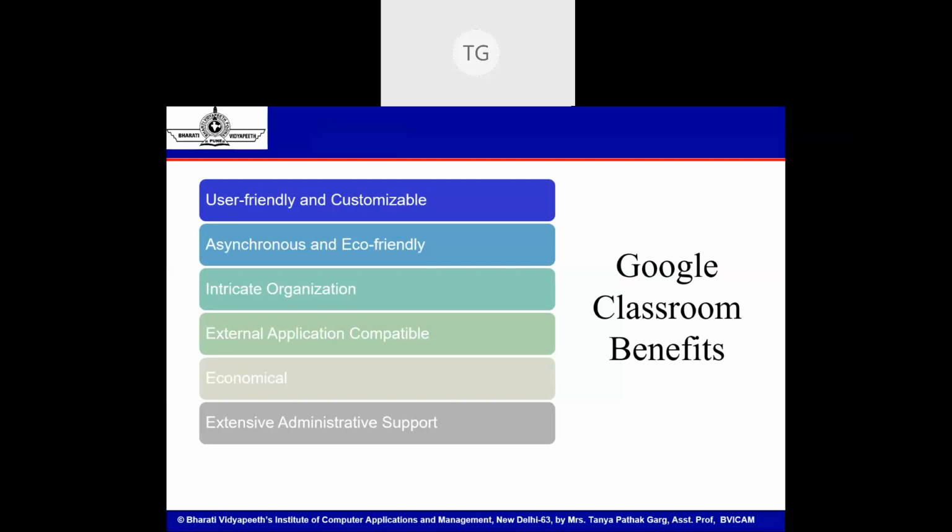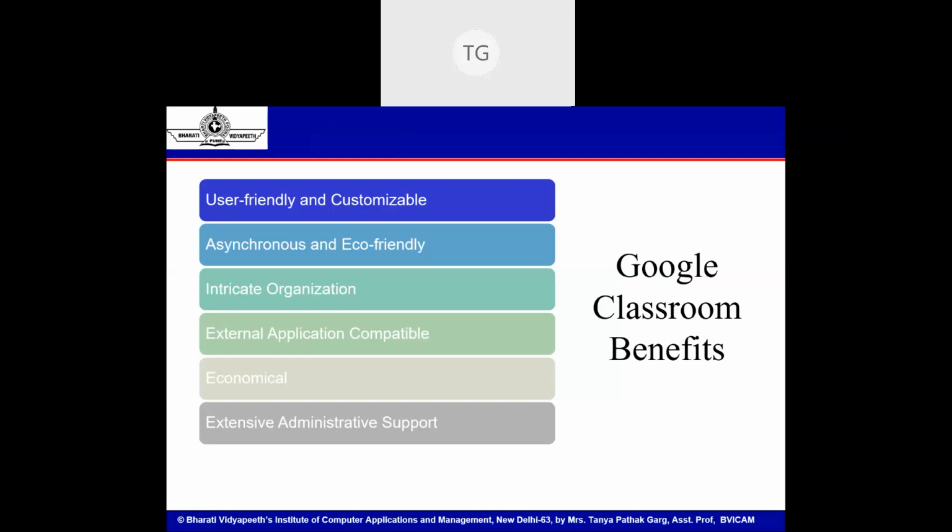On the Classwork page, we can share information, assignments, questions, and materials. There is a stream page, which is similar to the dashboard of Moodle LMS, and it's completely customizable in Google Classroom. Then it is asynchronous and eco-friendly. It is a cloud-based solution. So whatever resources we share or the students turn in, it's completely at your own pace. Students can access the classroom anytime, turn in a submission, and check the material. The teacher can asynchronously upload content, and the moment the teacher uploads content, it will be shared with all students. So it is not that both of you have to be present in the same physical space for learning.